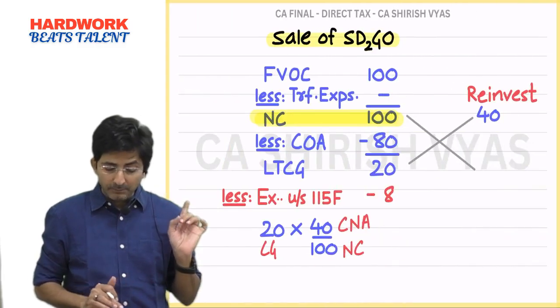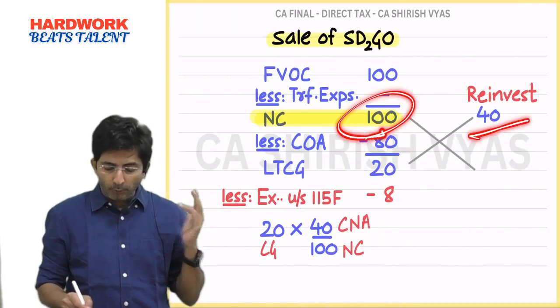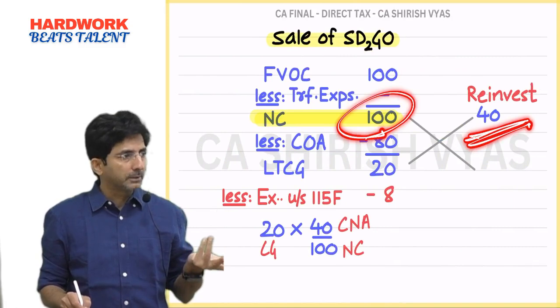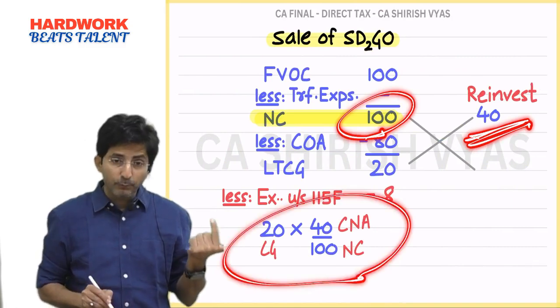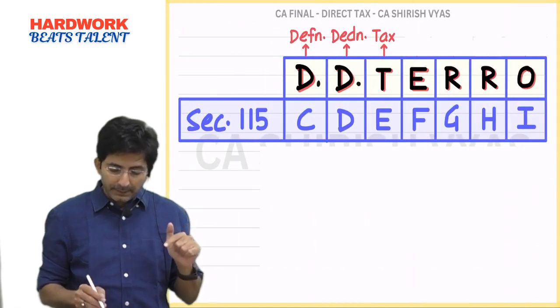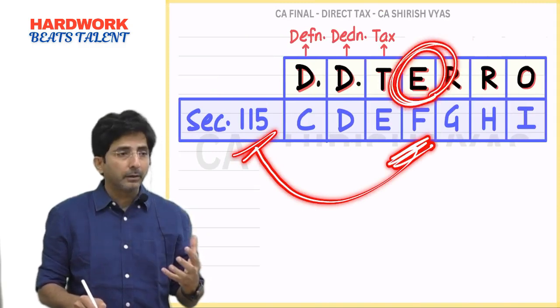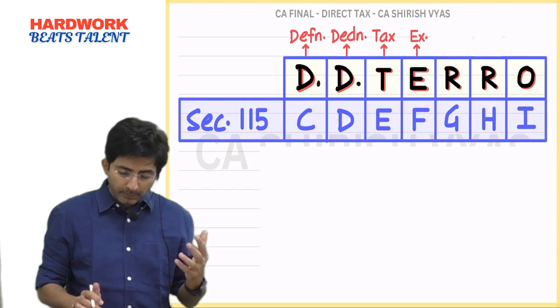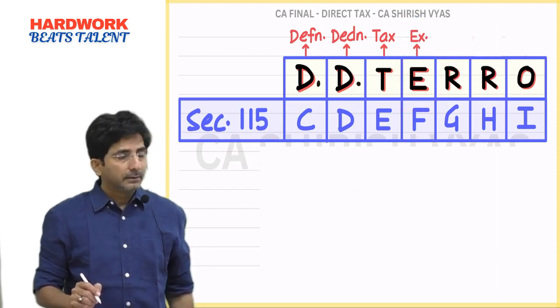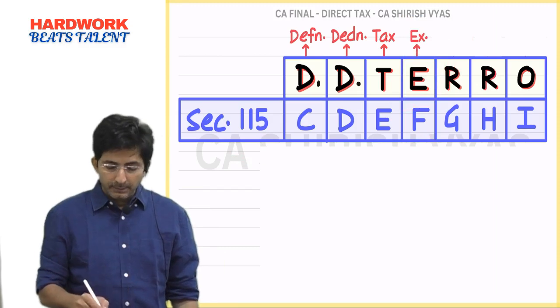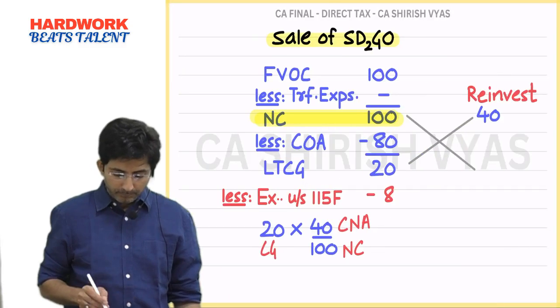But how much exemption? If you reinvest only 40%, then 40% is exempt. The formula is the same as 54F. This is given in 115F. See, E is the clue to remember: E for exemption. One great coincidence: this exemption formula, what did I say?